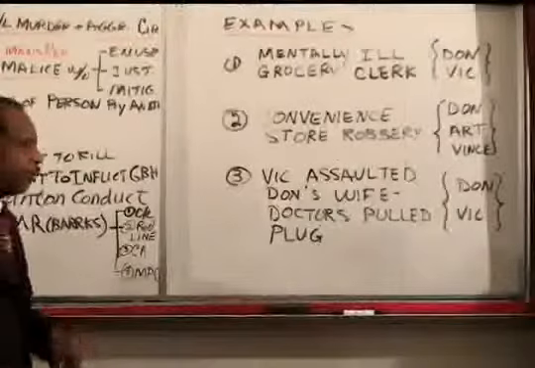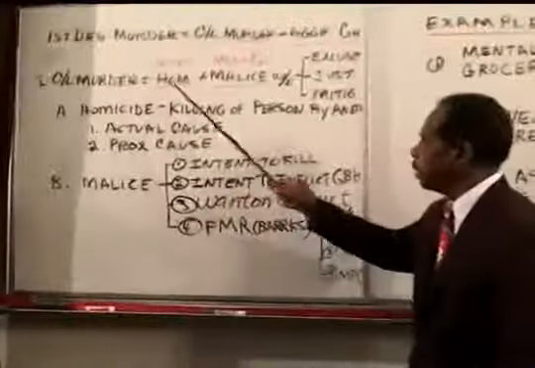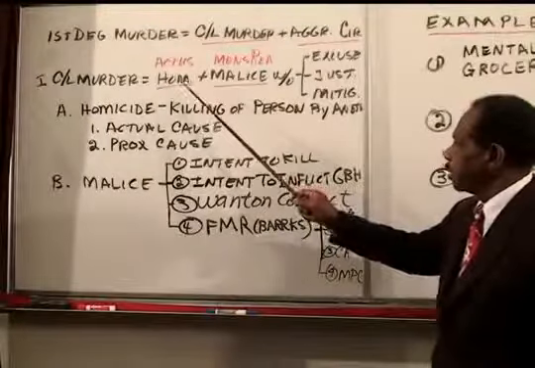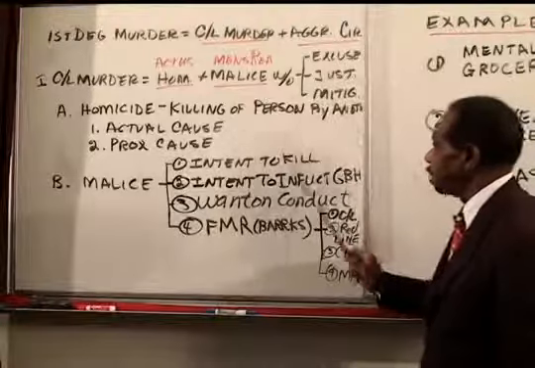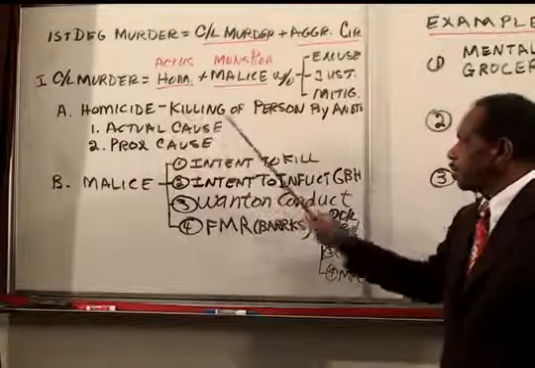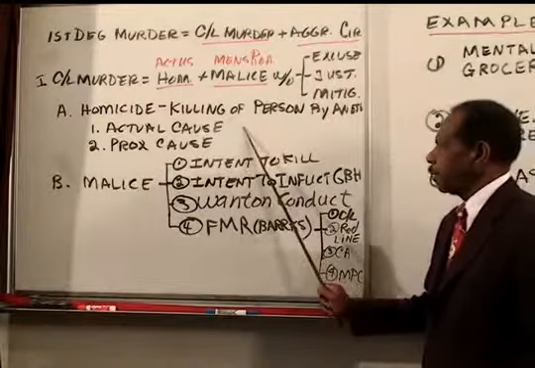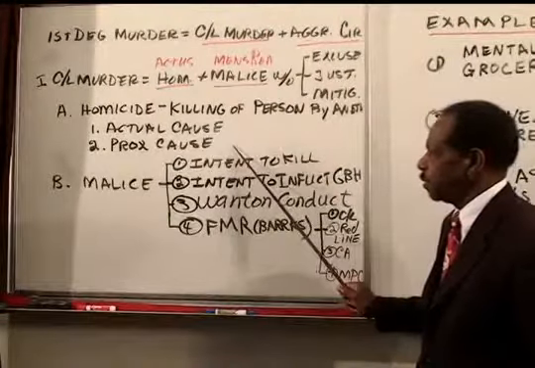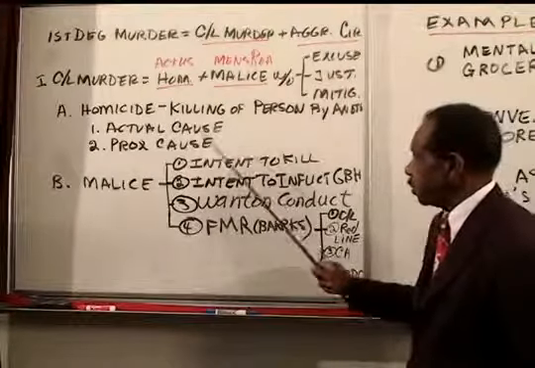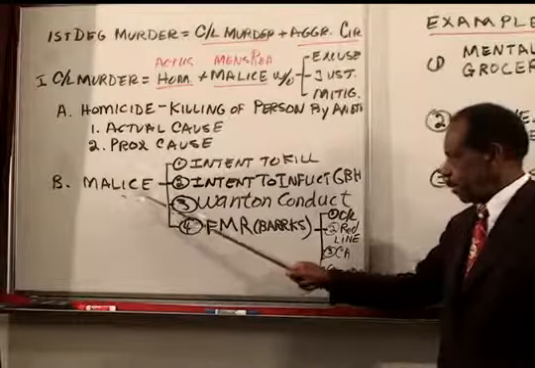So getting back then to our analysis of common law murder: it is homicide with malice, without excuse, justification, or mitigation. We understand homicide is the killing of one person by another, which means that the conduct of the defendant must have been the actual and proximate cause of the death of the deceased person. Malice is the state of mind required for common law murder.